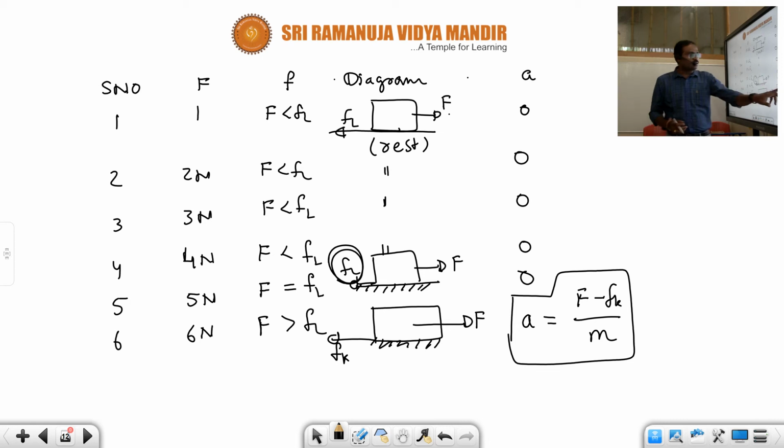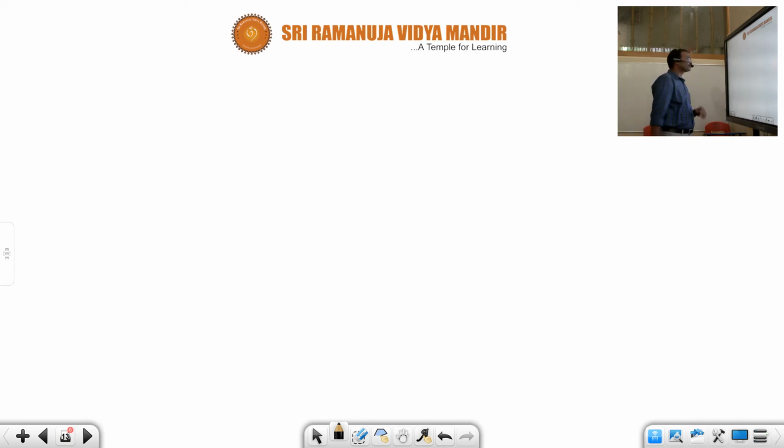If it is a smooth surface, the frictional force value is going to be 0, then the acceleration is F by m only. Acceleration is more on a smooth surface compared to a rough surface. So this situation plays an important role in solving questions during this process. Let us see one question. What is going to happen in this situation?